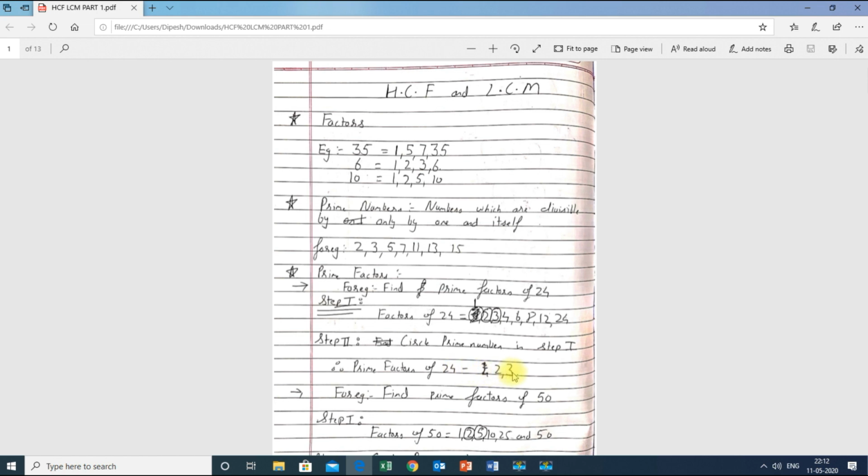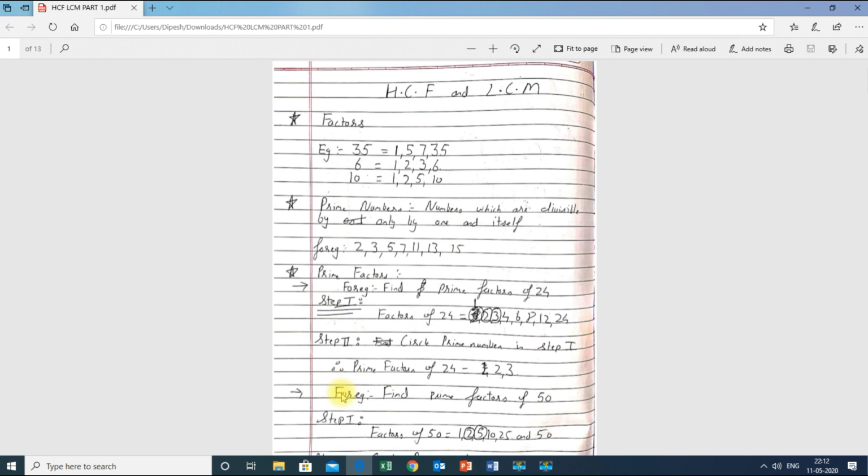Keep one thing in mind: many students get confused about whether 1 is a prime number or not. Keep in mind that 1 is not a prime number. Many students make this mistake and lose marks.